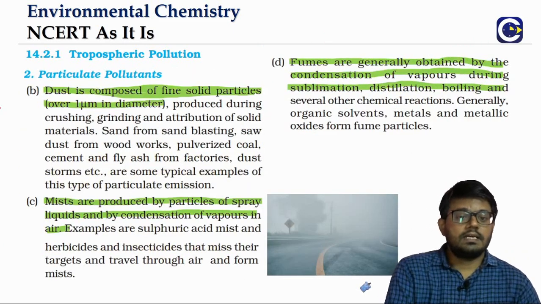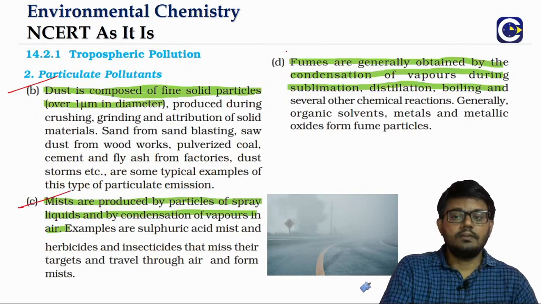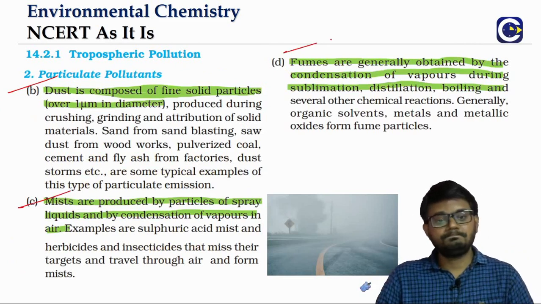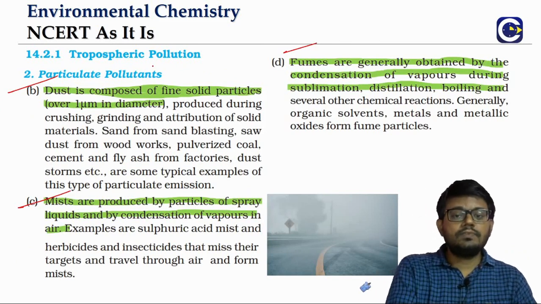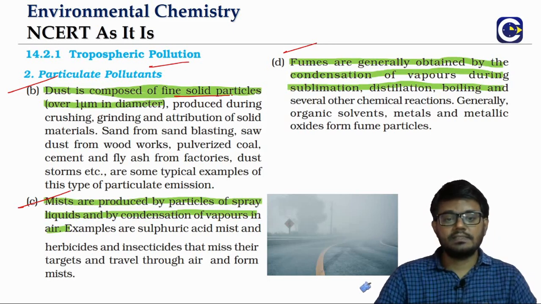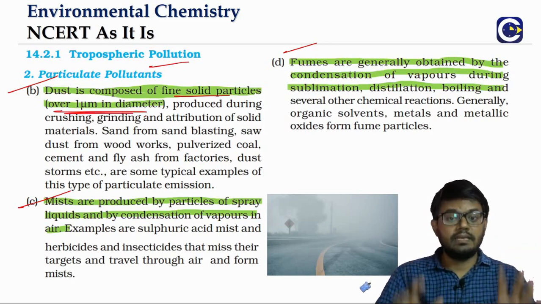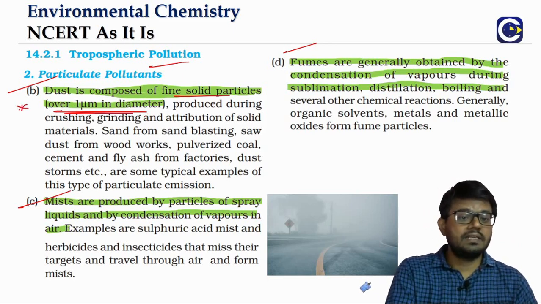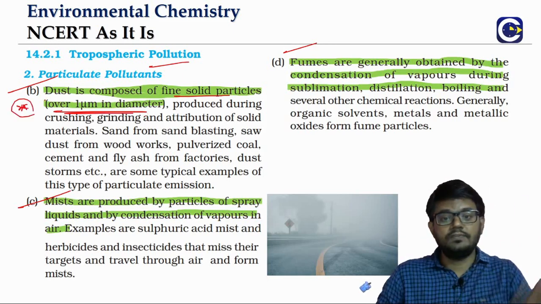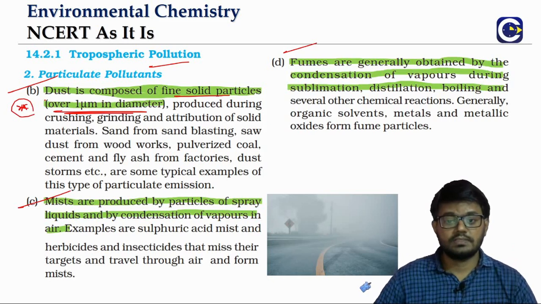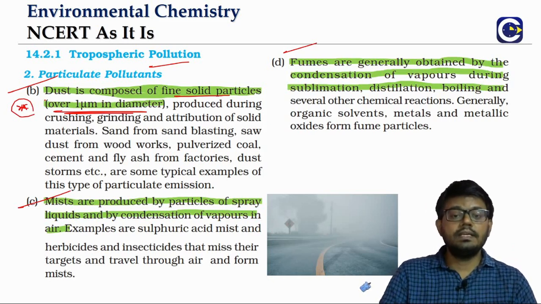The other ones are dust, mist and fumes. We will just go one by one. Dust we will refer to as the fine solid particles, typically the size of over 1 micrometer in terms of diameter. So wherever we get these numbers, right, I told you in the first video itself we have to be careful about the numbers. So how do we get the dust particles?